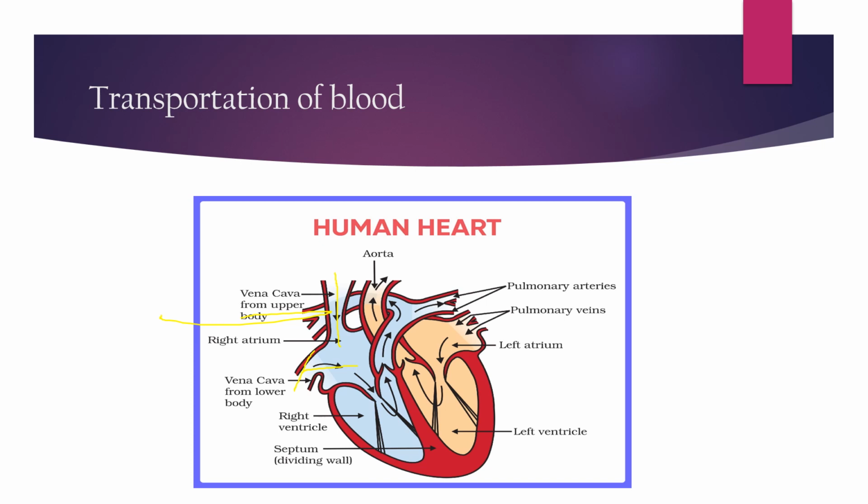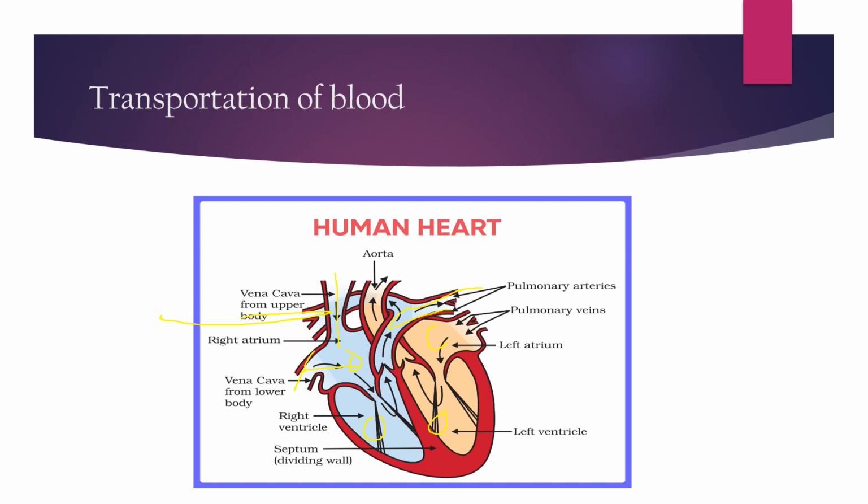First, I need to tell that our human heart has four chambers. This one is the right atrium, this is the left atrium, this is the right ventricle, and this is the left ventricle. So first the deoxygenated blood comes from the vena cavas, this from the upper part, this from the lower part. Then also from the pulmonary arteries, this one.